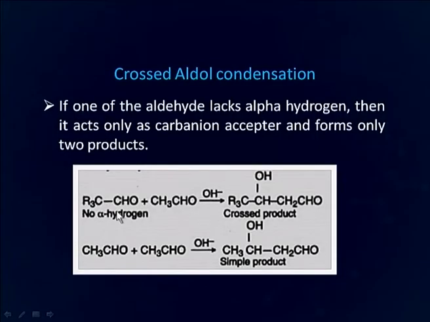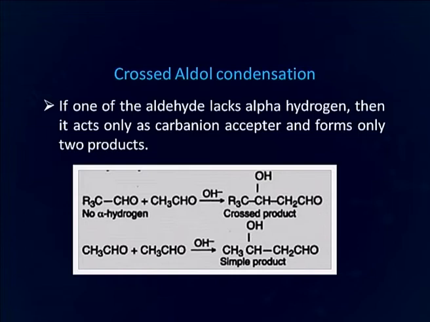Let us now discuss this with the help of this figure. Here you can see this molecule does not have any alpha hydrogen, whereas this molecule has alpha hydrogen. So, one possibility is that carbanion is generated from this acetaldehyde, and that carbanion reacts with another molecule of acetaldehyde, and there is formation of this beta hydroxy aldehyde. But there is another possibility that this carbanion reacts with the carbonyl carbon of this aldehyde having no alpha hydrogen, and then there is formation of cross product.